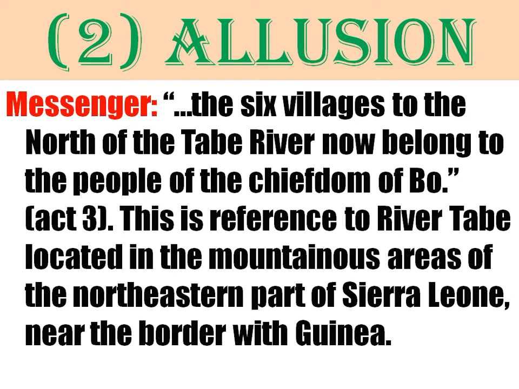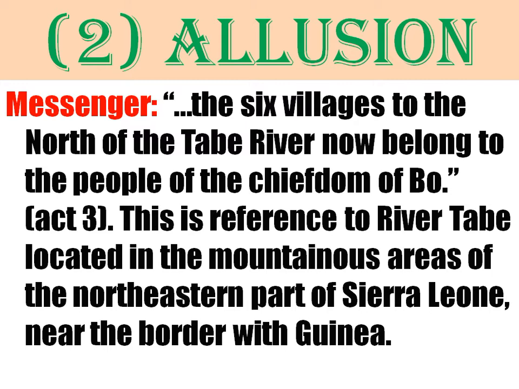Let's look at another. We have allusion. Allusion is a reference to something, especially in the literary arts. So we see "the 6 villages to the north of the Tabe River." This is the messenger of Governor Samuel Rowe, talking to Madam Yoko when the chiefdom was to be devolved, so that another part will be ruled by another person other than Madam Yoko. So this is what he said.